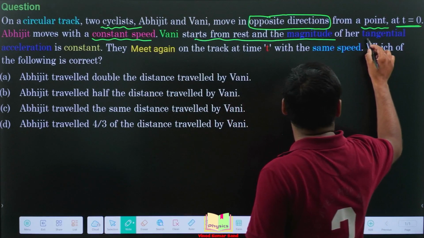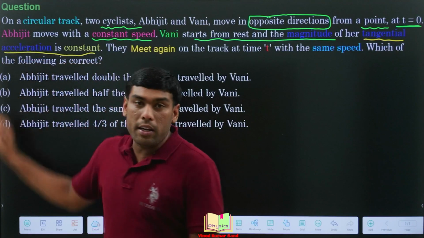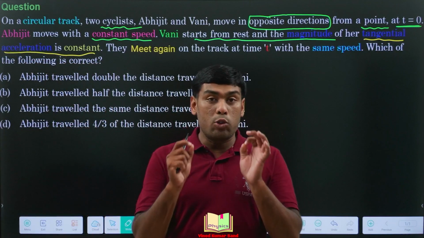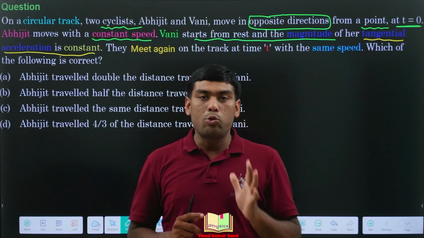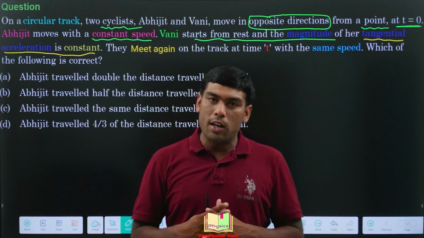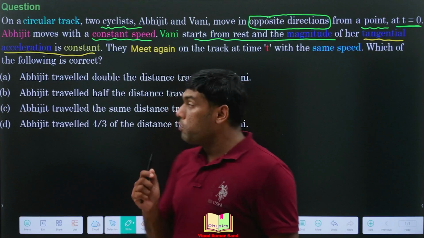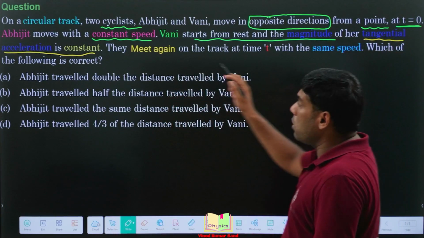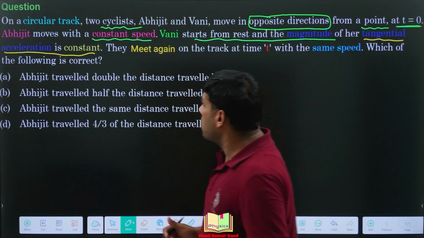Whenever this tangential acceleration has a constant magnitude, we can easily use the equations of kinematics, whether the particle moves on a straight line or moves on a circle or any curved path. Keep in mind, whenever the magnitude of the tangential acceleration is constant, we can use the equations of kinematics.